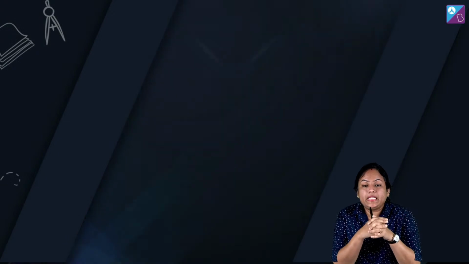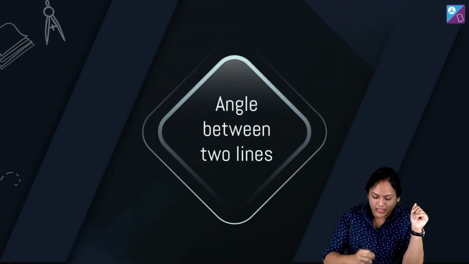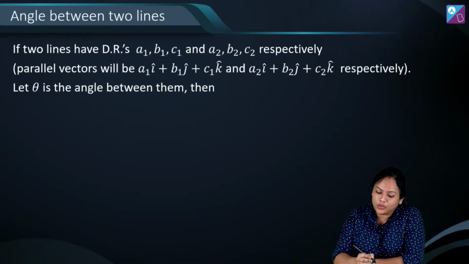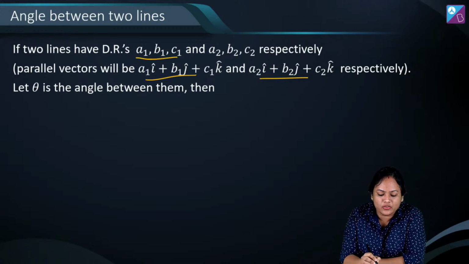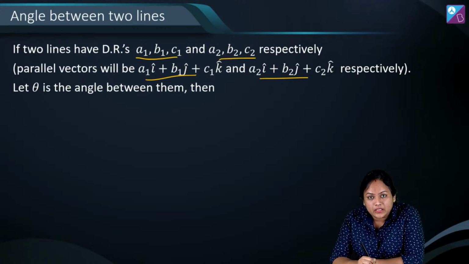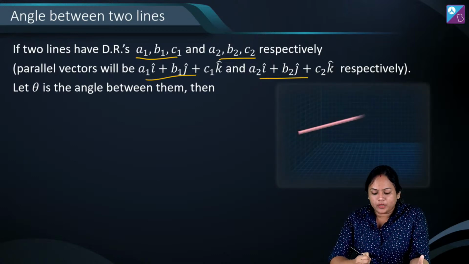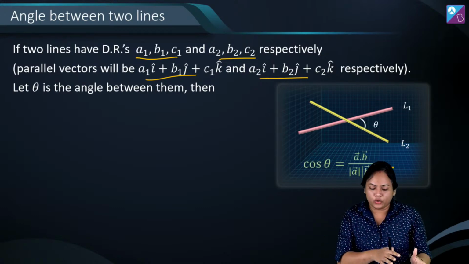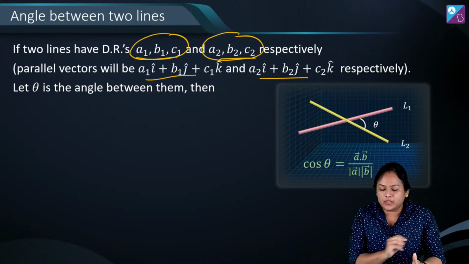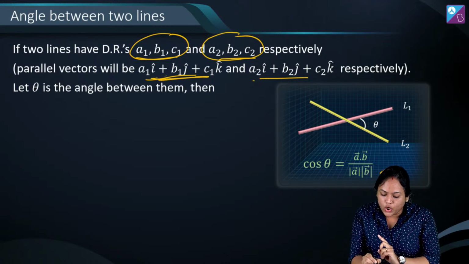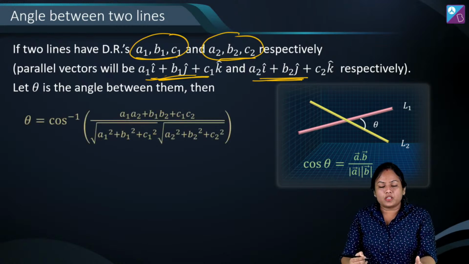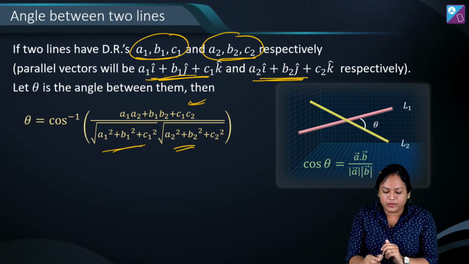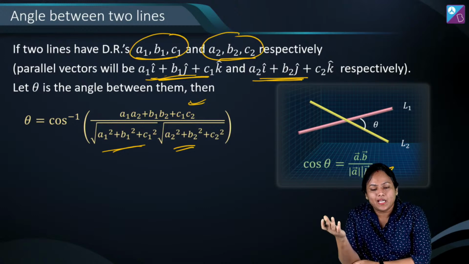Alright, so this was the direction cosine and direction ratio part. Now is the angle between two lines. So if two lines, let's say L1 and L2, and parallel vectors are given to us, or let's say the direction ratios are given to us, we have already learned that in vectors the formula was a dot b divided by the magnitude of a and b. So that we are going to incorporate over here. If direction ratios are available with us, you know that when we take the dot product of these two, my theta will be cos inverse of (a1 a2 plus b1 b2 plus c1 c2) divided by their magnitudes, which will be root over a1 square plus b1 square plus c1 square and the other term.